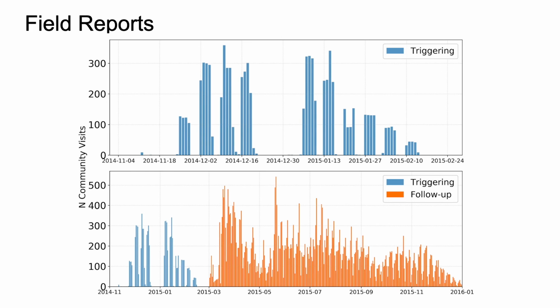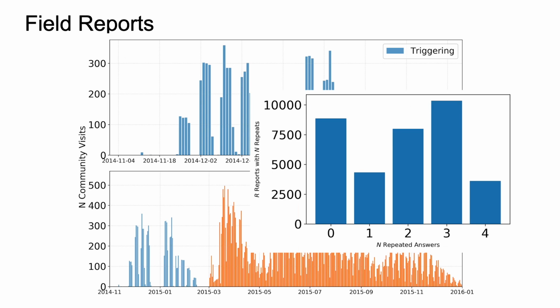We started by replicating Bedson et al.'s original analysis of interview volume during the initial triggering events and the follow-up events. Here we can see below the two time series plotted next to each other. We're also curious about the underlying data integrity at each time step. Looking at the text responses, we can see that there are thousands of instances where multiple columns have been exactly repeated across survey responses.